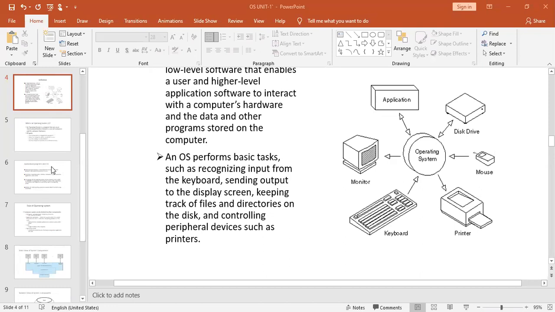Still, if you have any queries, please drop a message, or you can raise your hand so that I'll discuss another example to explain the definition of an operating system.